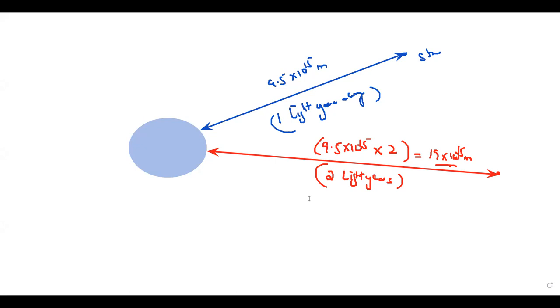So after the sun, a light year is the distance traveled by the light in 1 year, not by a person, because people cannot travel close to the speed of light. It's the distance traveled by light in 1 year.